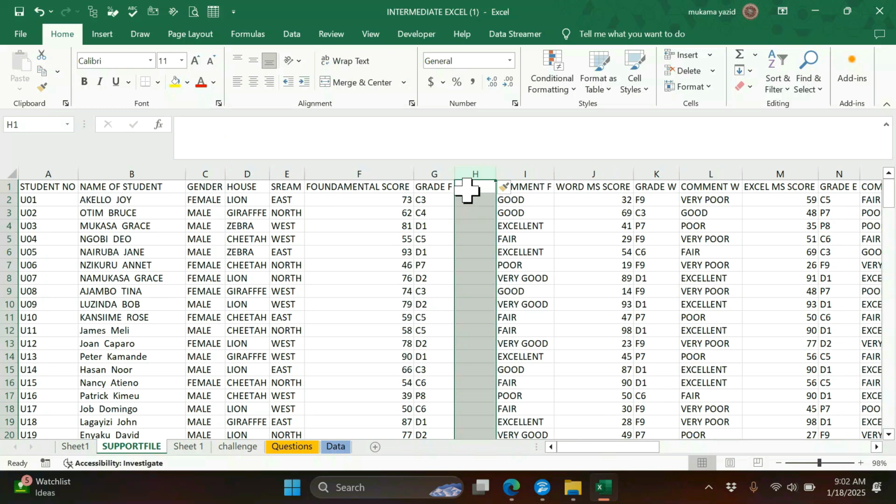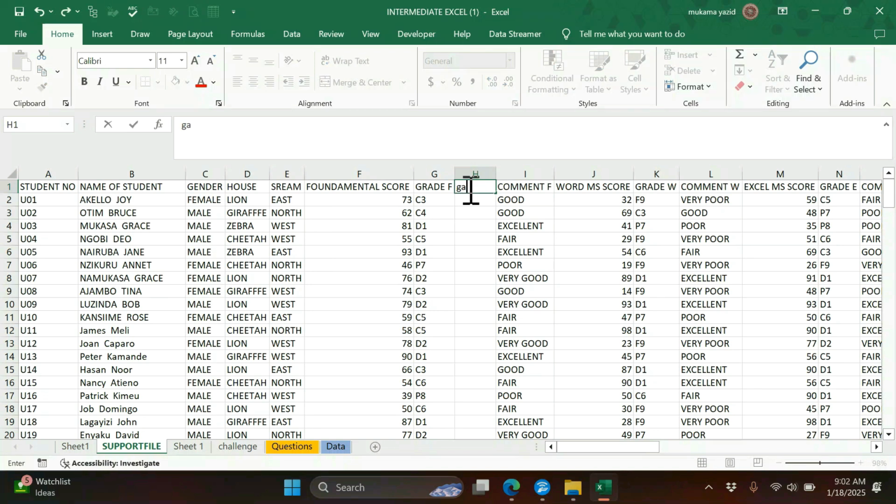Then we name this one grade. Let me write in capital letters because this one is just demonstrating grade. So this is the grade for fundamentals. So we are going to write the equal sign, and we say IF.